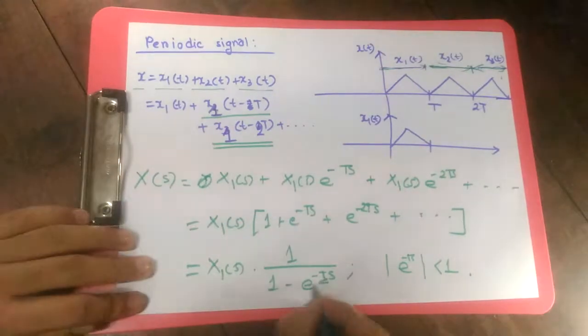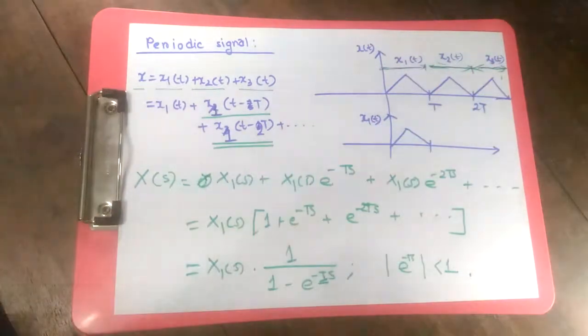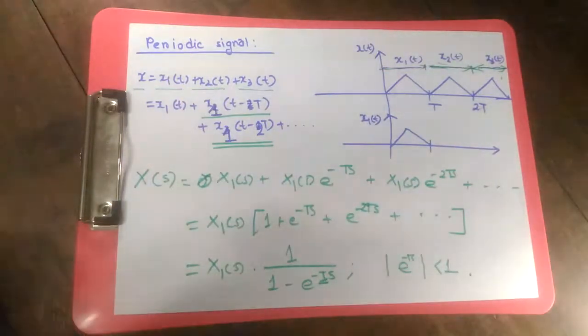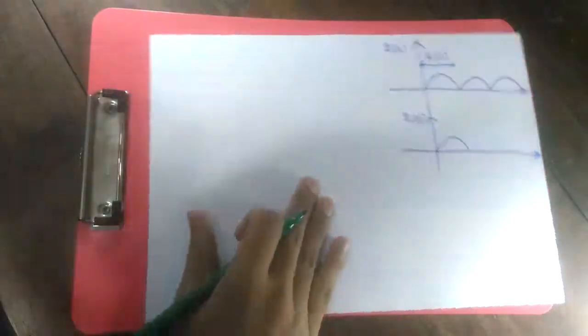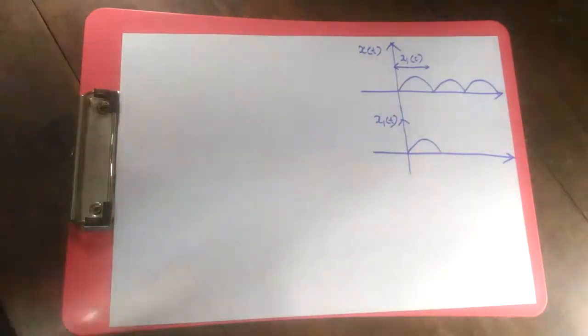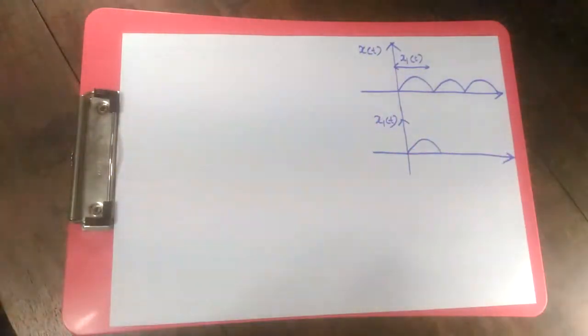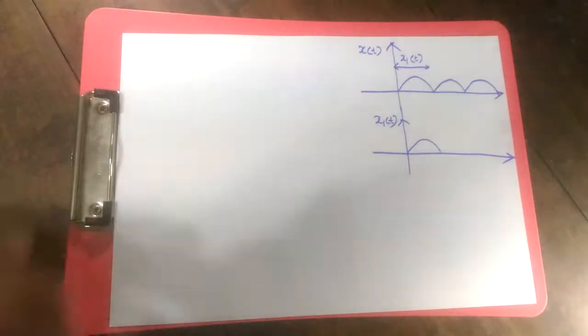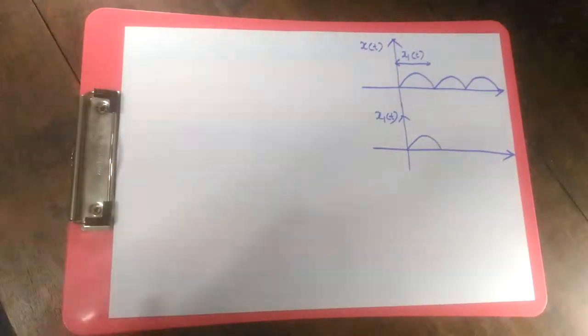All right, this is the time period of our signal, and then we'll find out the whole Laplace transformation of our periodic signal. Now we will do some example, which is given in section 3, section C. It has been given that there is a half wave rectified signal. It's also periodic, right? It has been asked to find out its Laplace transformation. So how can we find out its Laplace transformation?